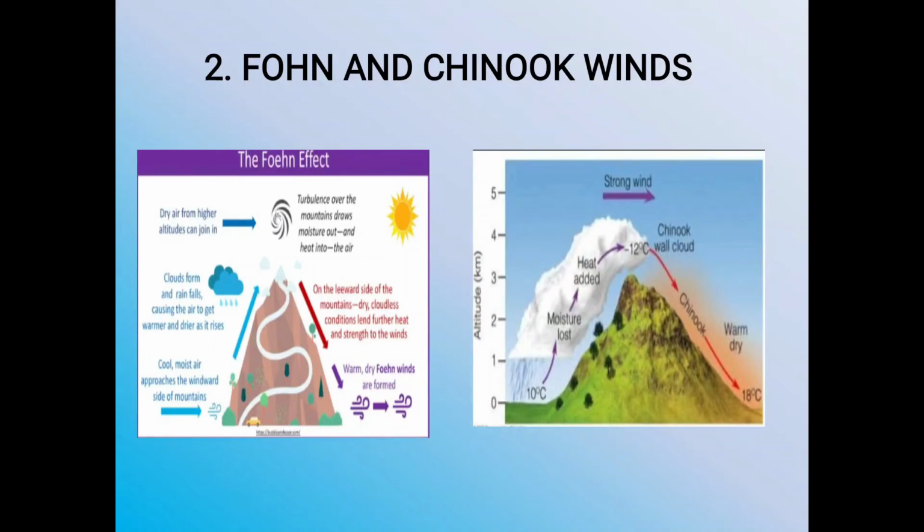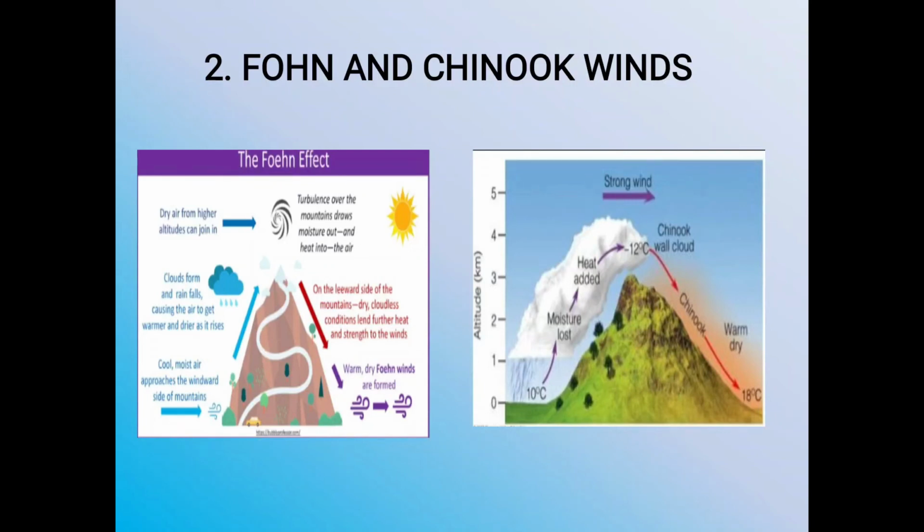Now we'll see the second type of winds, that is the Chinook winds. These winds blow along the eastern slopes of the Rockies towards the prairie plains of North America. These are warm, dry winds and blow in winter and spring. The meaning of Chinook is snow eater.